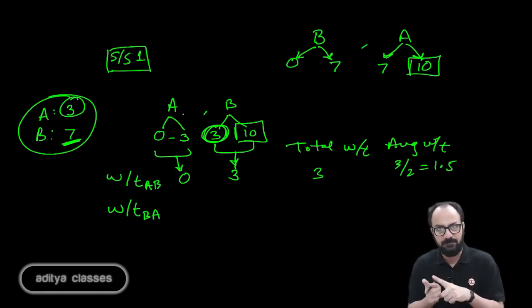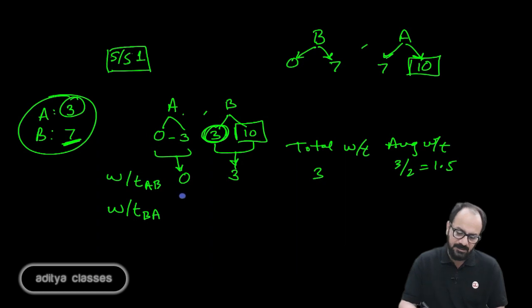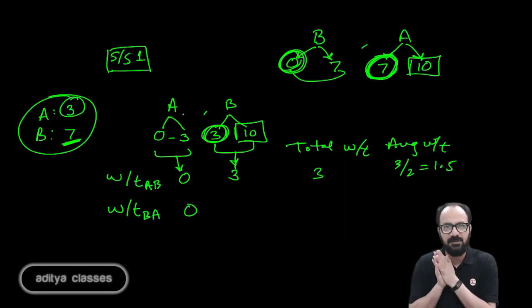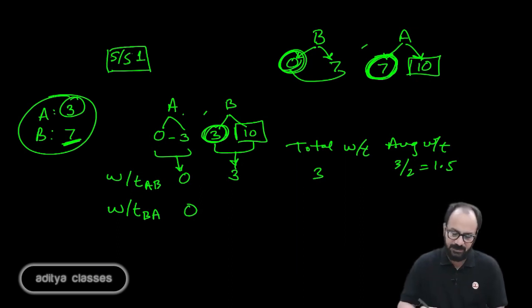But what about the customers? Customers, if we say, what was the waiting time in case of B and A? B had no waiting time, it started at 0 itself. What about the waiting time of A? A had to wait for 7 minutes. It arrived at the very starting moment, but it was served only after 7 minutes. Why were we waiting for 7 minutes? Because B was operating, B was being served.